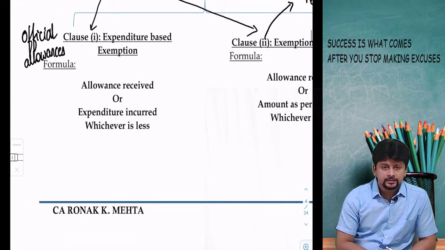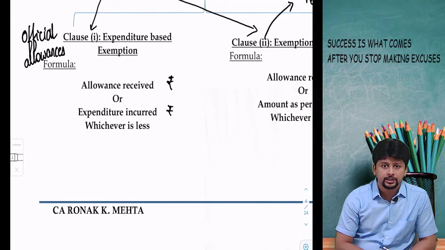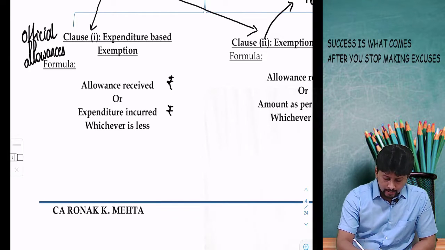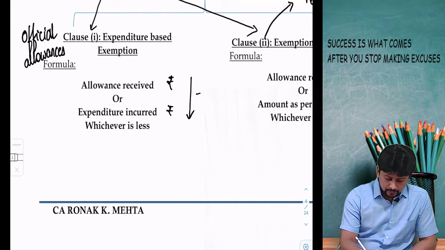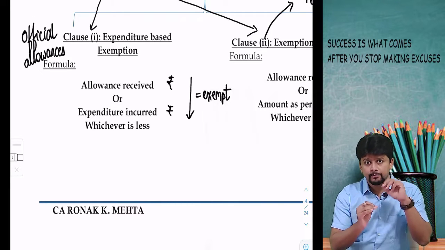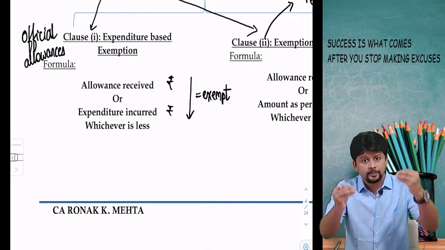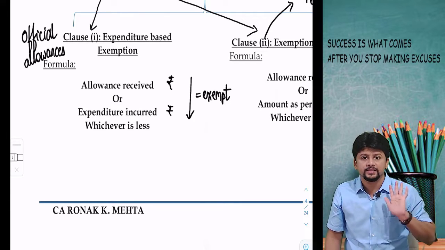If the allowance is for official purpose, then check the amount received and compare it with the expenditure incurred by the employee. Out of the 2, whichever is less is the amount of exemption. So if you have spent the allowance as an employee, then the amount spent will be given to you as exempt.